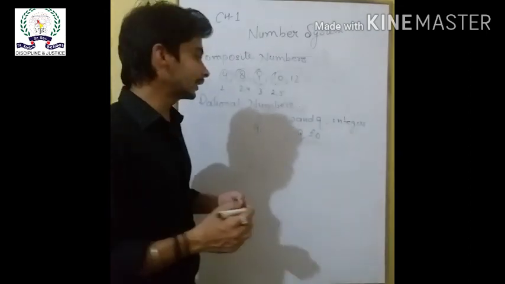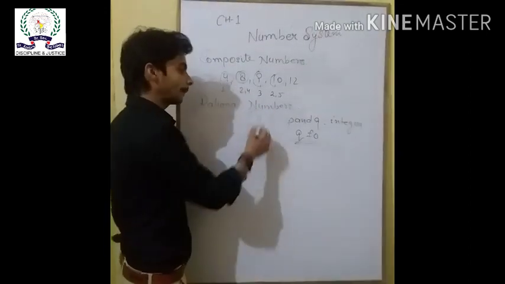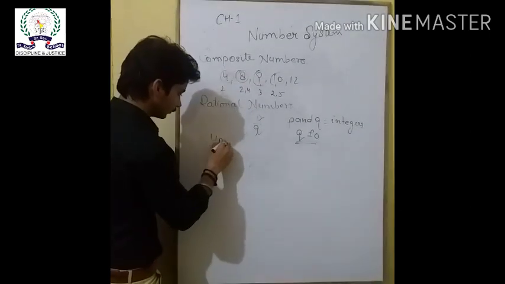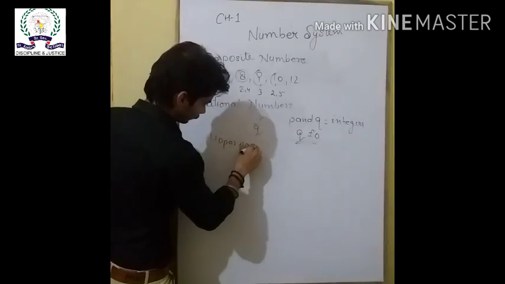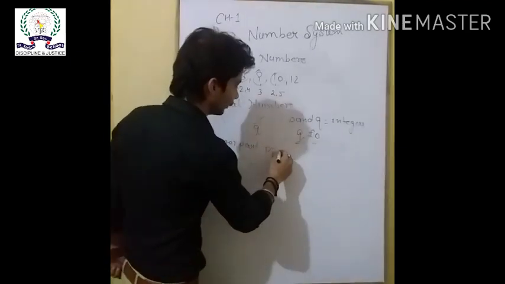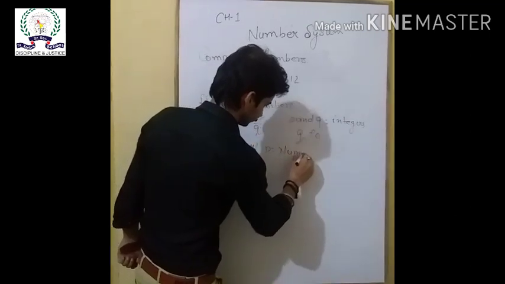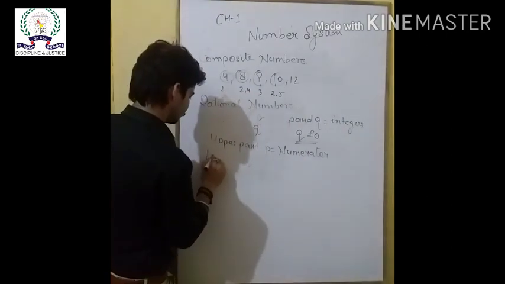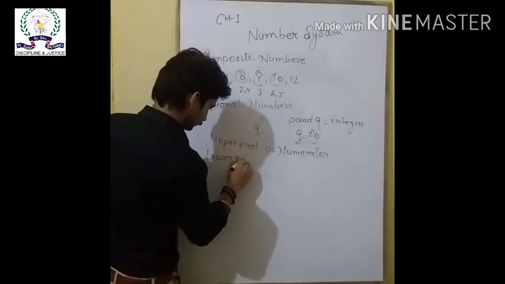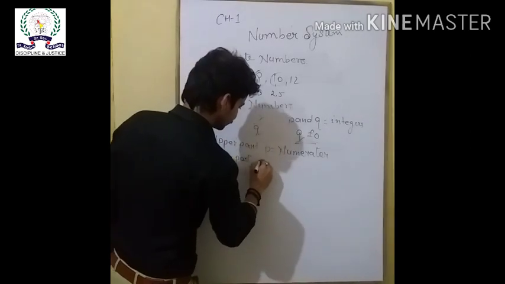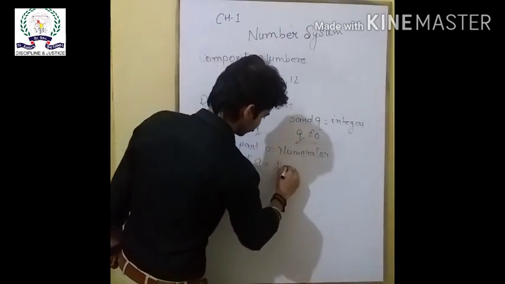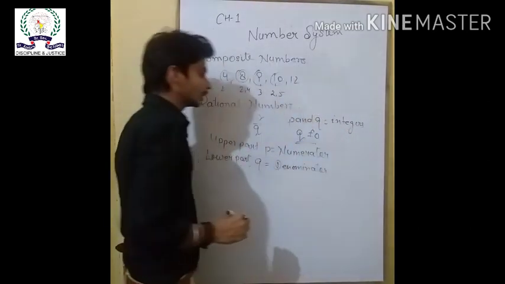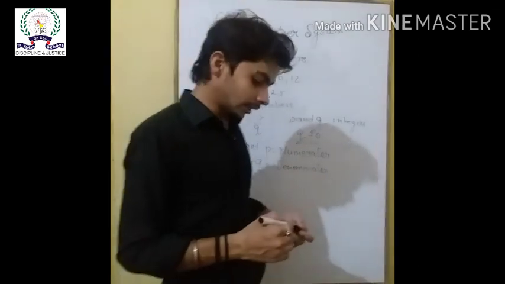Rational numbers have two parts, the upper part P and the lower part Q. The upper part, which is P, is called the numerator, and the lower part, which is Q, is the denominator. And the denominator of a rational number cannot be 0.